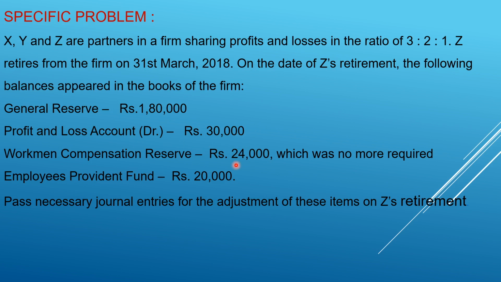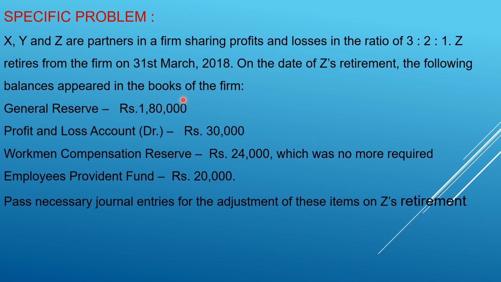Workman compensation reserve 24,000, which was no more required, is also shown on the liability side. In the adjustment, no claim so far arises, so we have to distribute it to all partners. Employees provident fund 20,000, regarding which no more information is given. So these are the items shown on their financial statement, and we have to pass the necessary journal entries at the time of retirement or death. This is very simple.